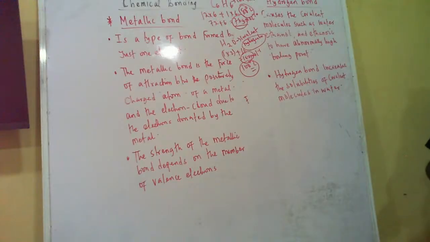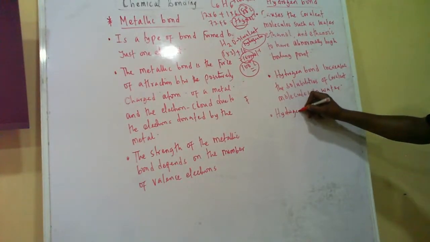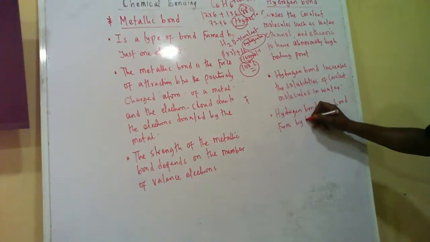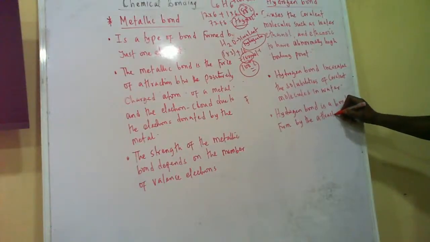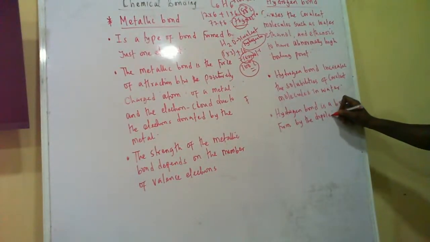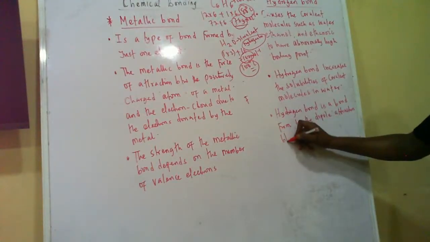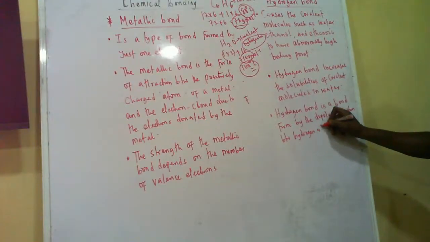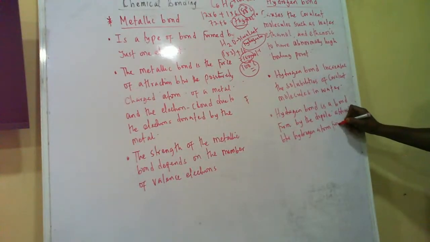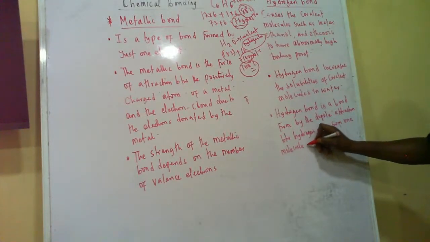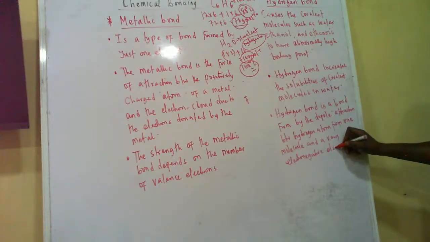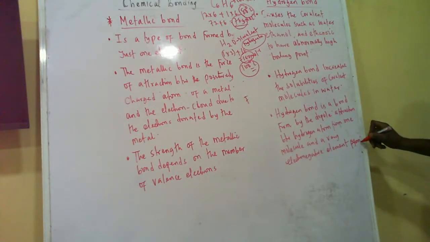So what is the hydrogen bond? Now, let us now know what hydrogen bond is. Hydrogen bond is a bond formed by the dipole attraction between a hydrogen atom from one molecule and a very electronegative element from another molecule.